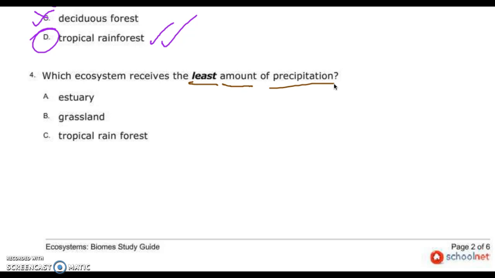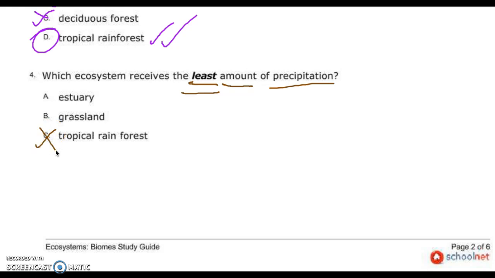Of all of them, yes, but I need you to compare these 3 because we've said we can compare all of the different biomes. So now, there's one of these I'm taking off real quick. Which one of these would never fall into the least amount of rainfall? Stacy. Which one would definitely not be the answer, though? Because it has the most amount of rain every year. Tropical rainforest.